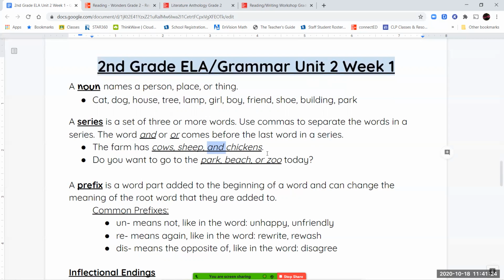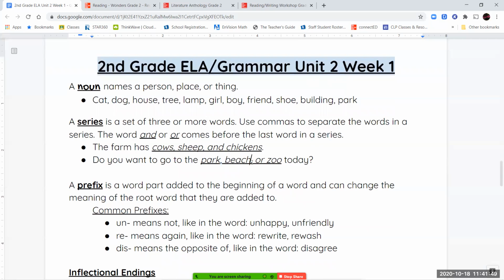So however many words you have, you're going to have 1 less comma, plus the word and or or. So here I have 3 words, so I have 2 commas. If I had 4 words, I would have 3 commas. And then either the word and or or before the last one. Do you want to go to the park, beach, or zoo today? So park, comma, beach, comma, or zoo.